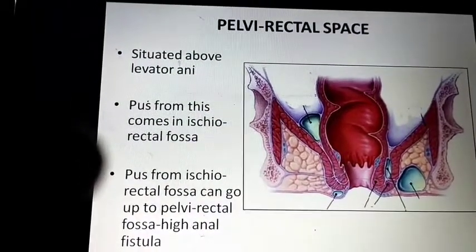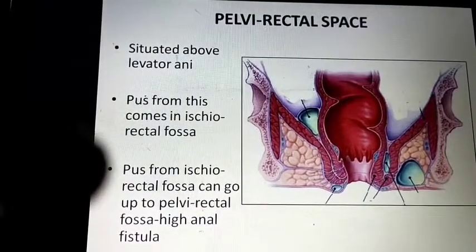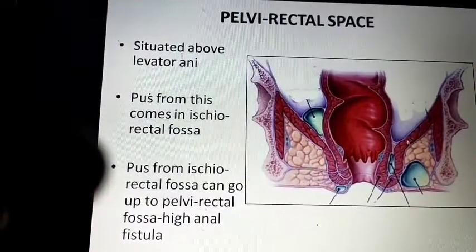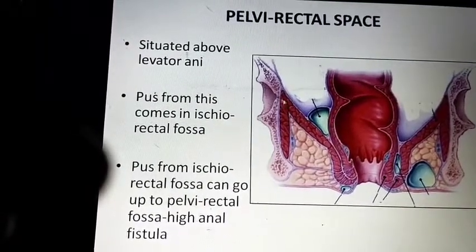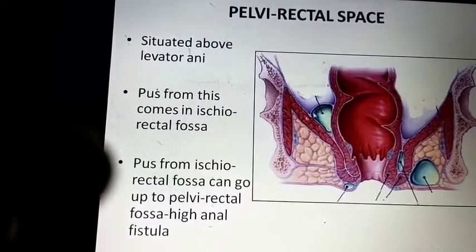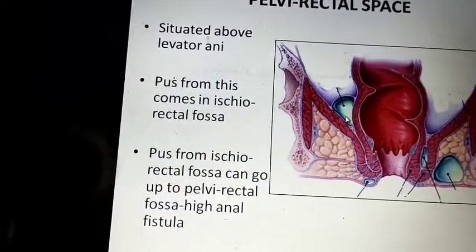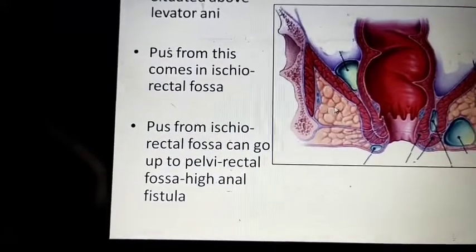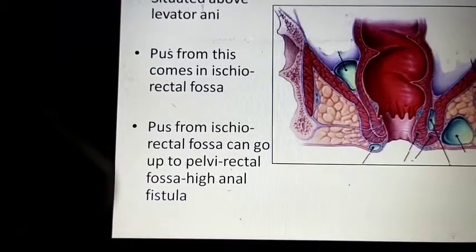The pelvirectal space. You can say this is pelvic, meaning this is a space between the pelvis and rectum. Okay, this space is present above the levator ani muscle. Pelvic means pelvis, and rectal means rectum. It is the space present between the pelvis and rectum. That's why pelvirectal. It is present just above the levator ani muscle. First it comes into the ischiorectal fossa. From the ischiorectal fossa it can go up to the pelvirectal fossa, high anal fistula. They form the applied anatomy.